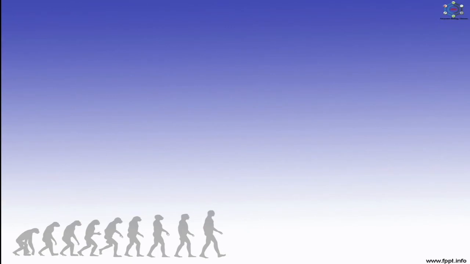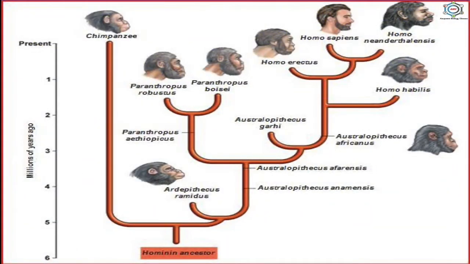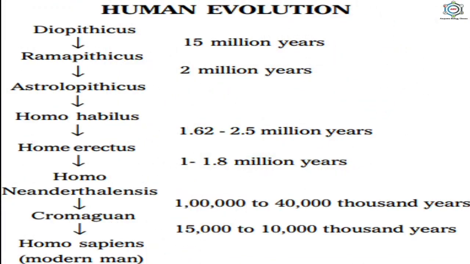Now, in this human evolution, here you can see the probable evolution of man. If we talk about it, you can see the hominin ancestor at first from Australopithecus anamensis, then africanus, then Australopithecus afarensis, and then it forms Homo habilis, then Homo erectus, then Homo neanderthalensis, and after that Homo sapiens. So this shows the evolution of human.